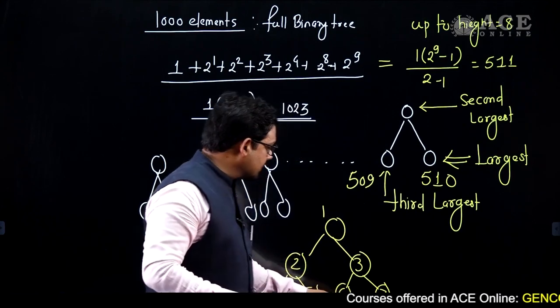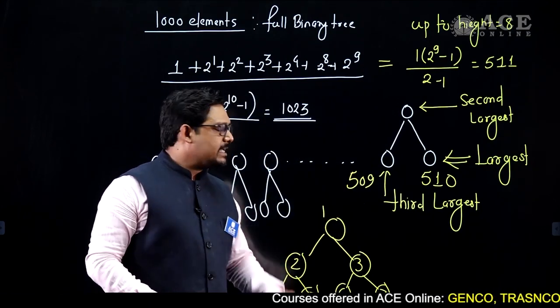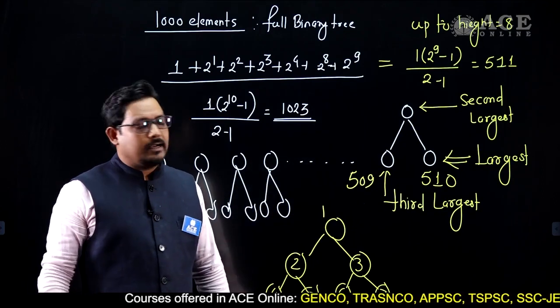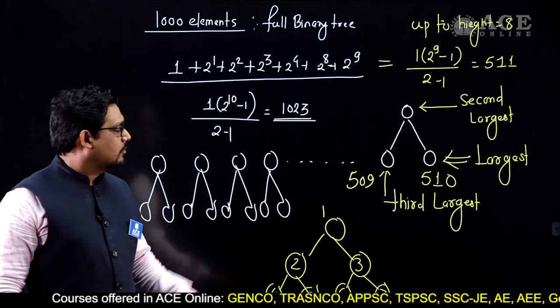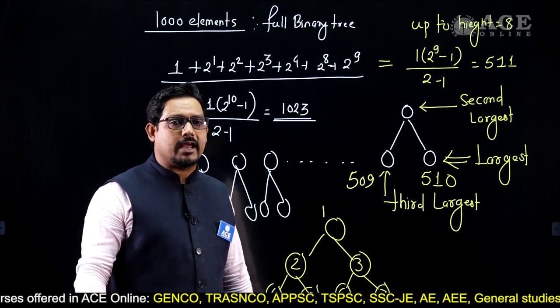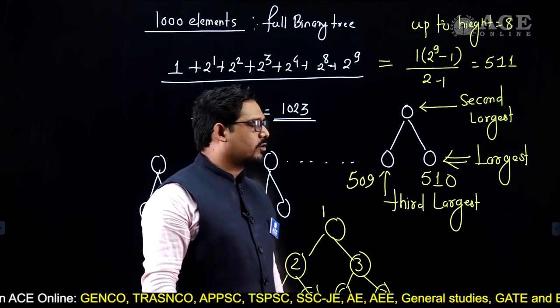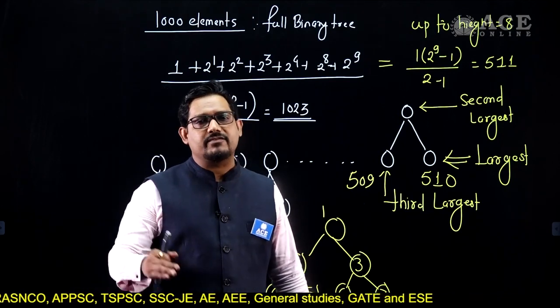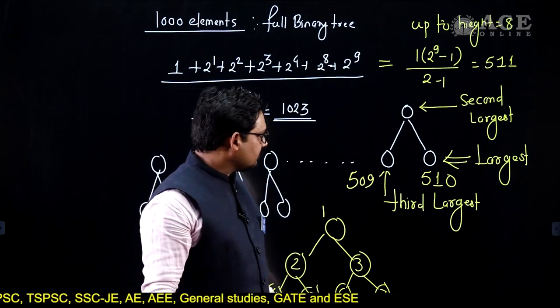Like this is 7, this is 6, 509. So this is your third largest element, and it is asking the index of it. Definitely the last level is not full, and the answer for this particular question is 509.